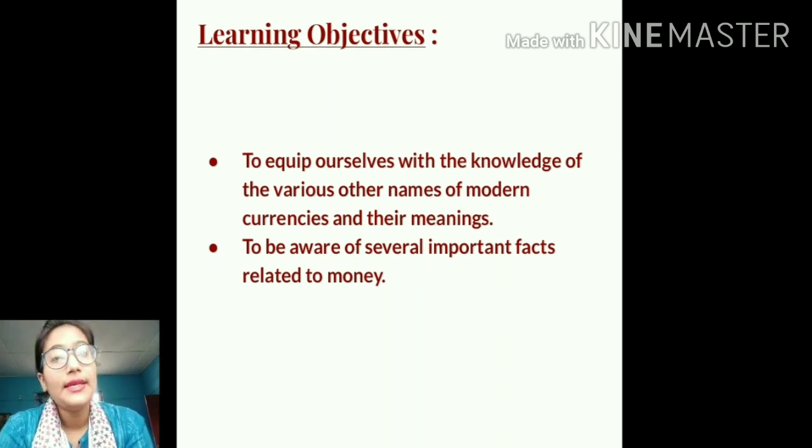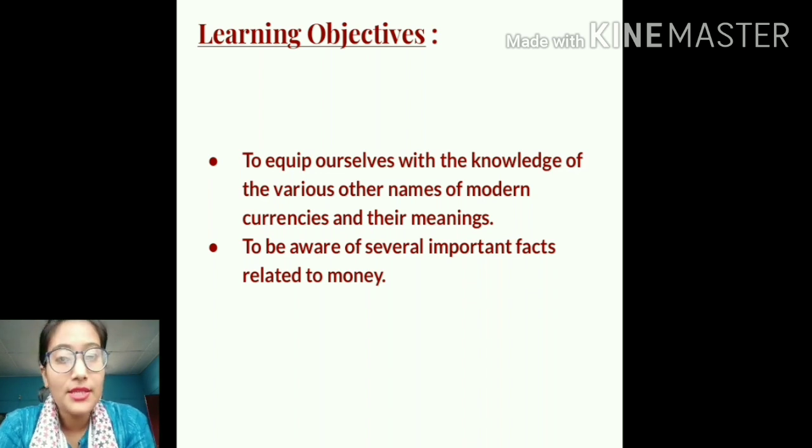Secondly, to be aware of several important facts related to money. So students, after discussing the various other names of the modern currencies, we shall be discussing some very important facts related to money. For example, who issues the paper currency notes and coins, who issues the rupee 1 coin, all those types of things. So students, these are very important things, and these are very essential for us to know.